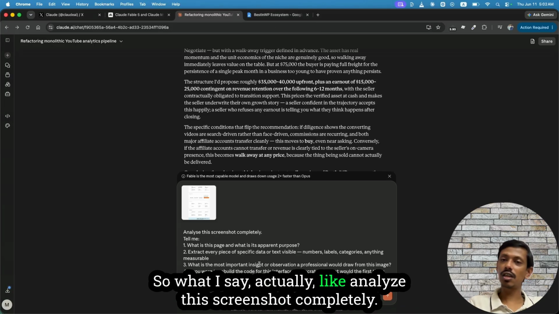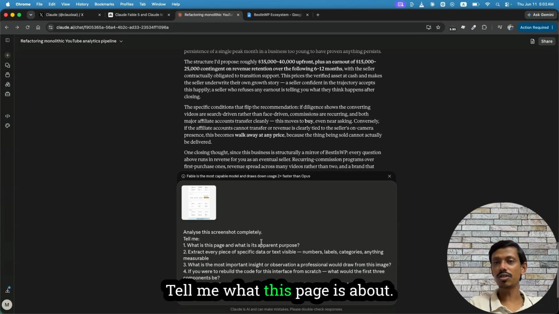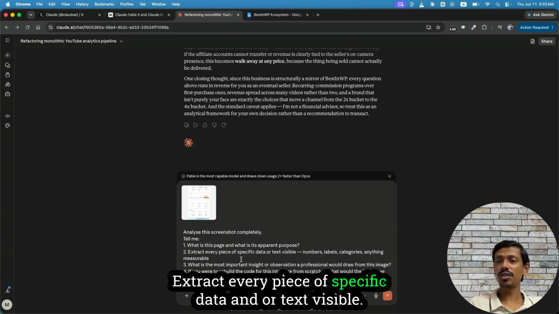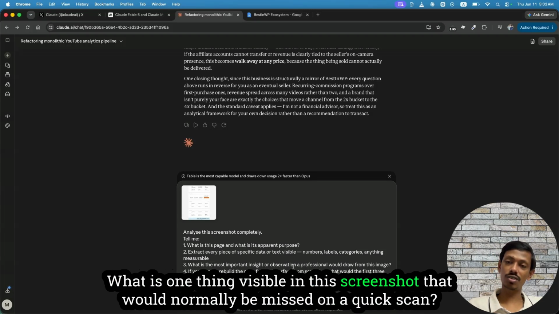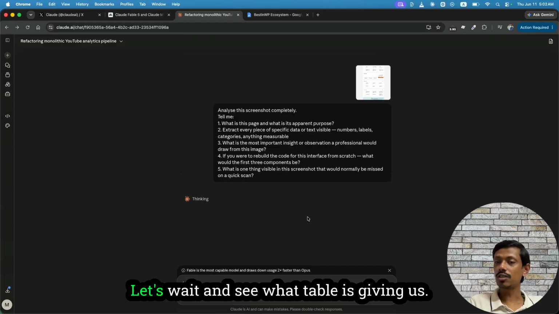So what I say is: analyze this screenshot completely, tell me what this page is about, extract every piece of specific data and text visible, what is the most important insight or observation a professional would draw from this image, and what is one thing visible in this screenshot that would normally be missed on a quick scan. Let's wait and see what Fable is giving us.